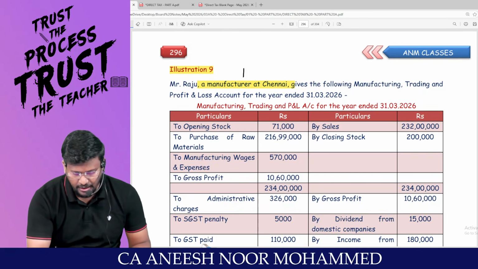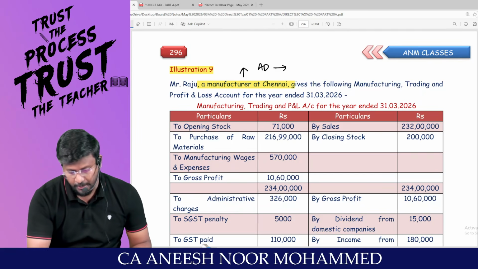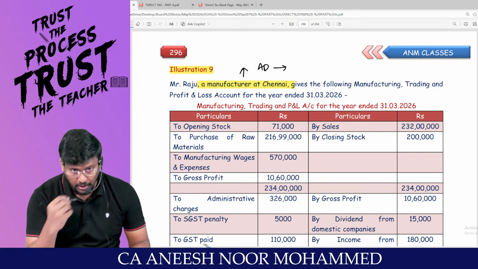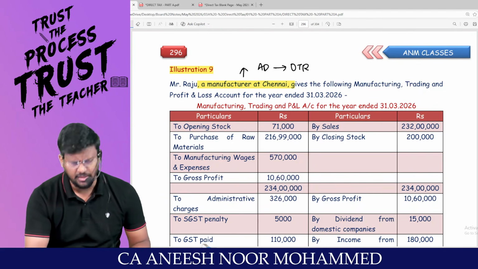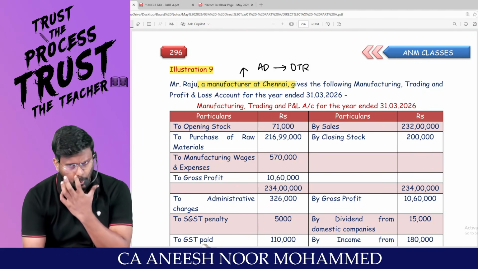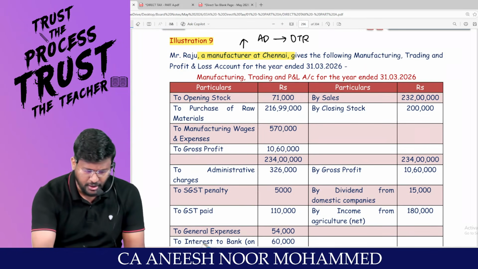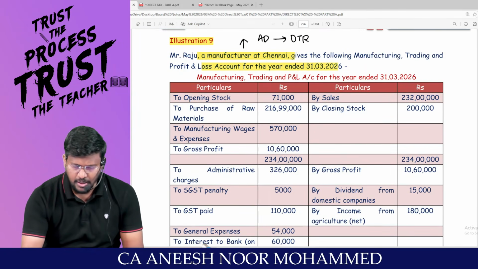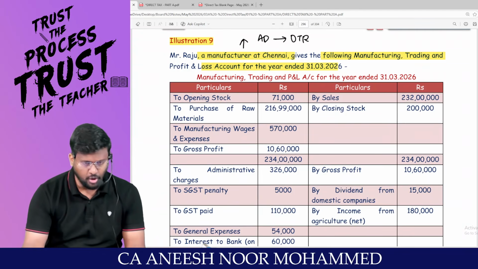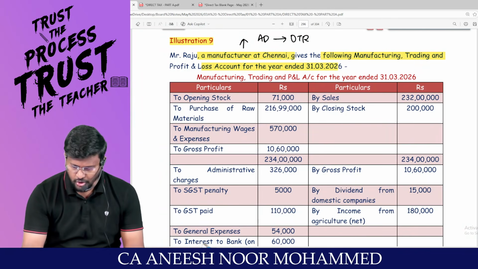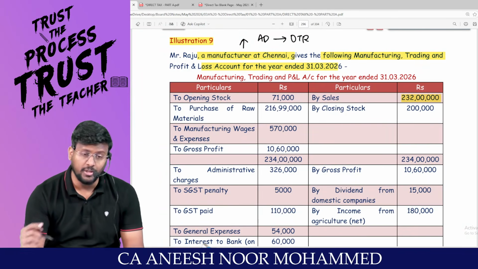He is entitled to claim additional depreciation if he is travelling through the optional tax regime, because under the default tax regime there is no question of additional depreciation at all. The question gives the following manufacturing account, trading account and P&L account for the year end. Sales, normally no problem. It's closing stock. But look at the sales value. It is more than 2 crore.